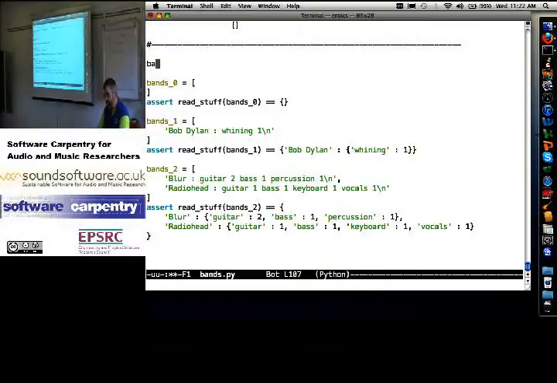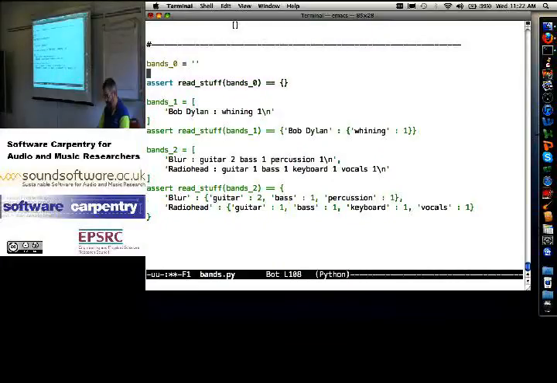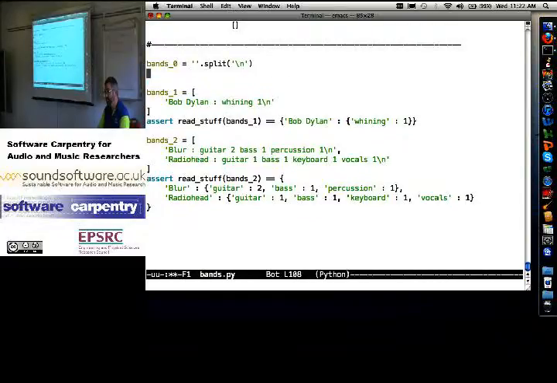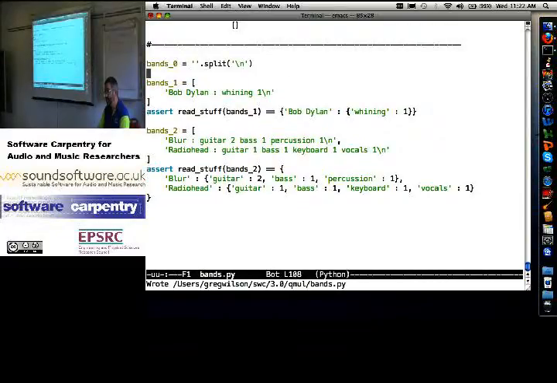I'm going to say bands 0 is the empty string, dot split on new lines. Well, that should just give me back a list with nothing in it. Right? If I take the empty string and I split it on line breaks, there aren't any, there was no data to start with.